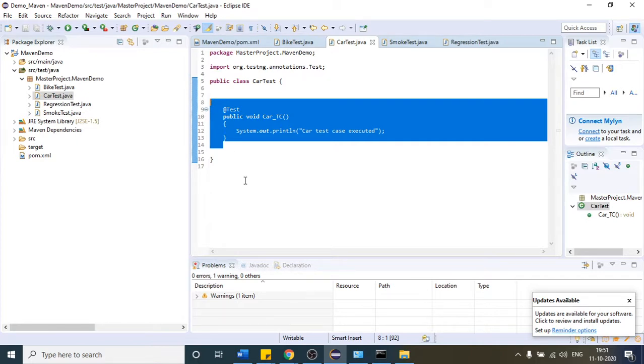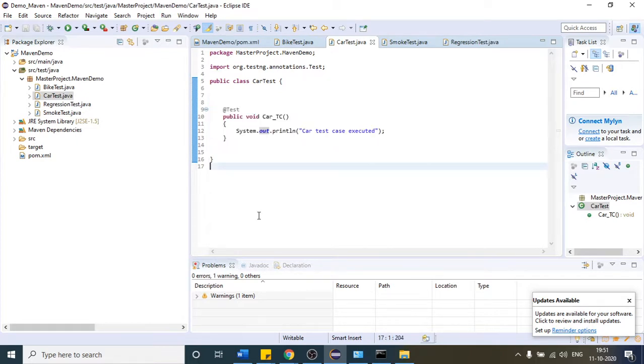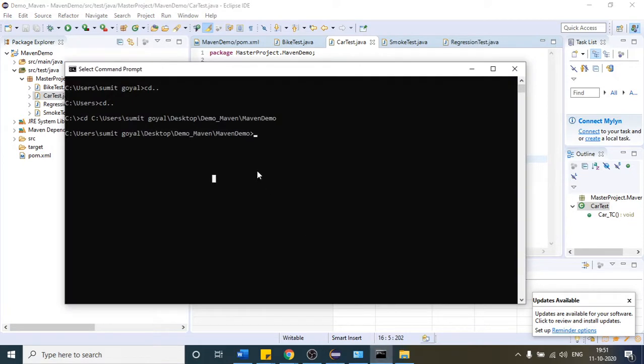Is it clear? Okay, so let us see that one by one. Before that, again I am saying, if you want to execute your command, come to your project path first, then it will work. Otherwise, it will not work.